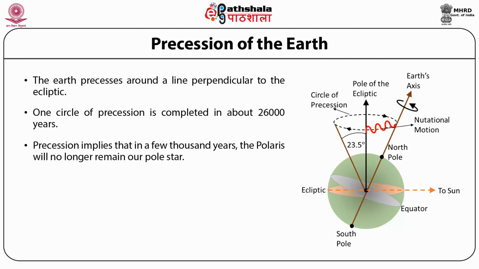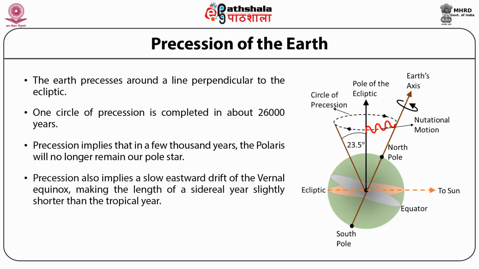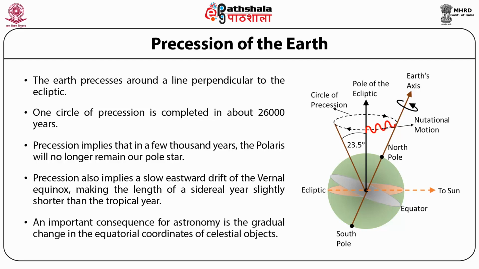The second consequence of this precession is that the vernal equinox, which is the reference point in the equatorial system, will also shift eastwards. Therefore, the precession of Earth will cause precession of equinoxes, and hence an important consequence for astronomy is that it gradually changes the equatorial coordinates of celestial objects.